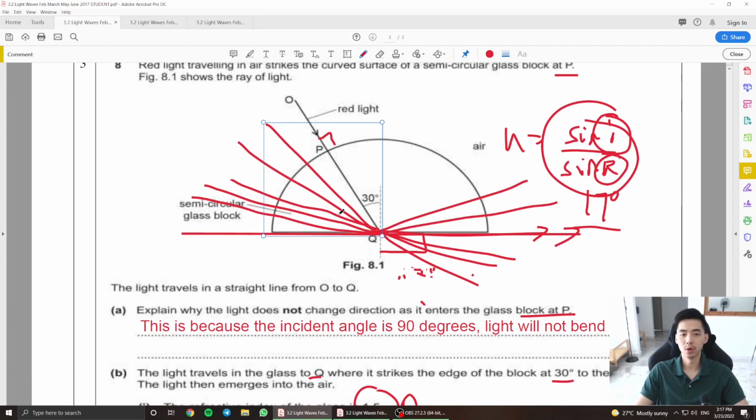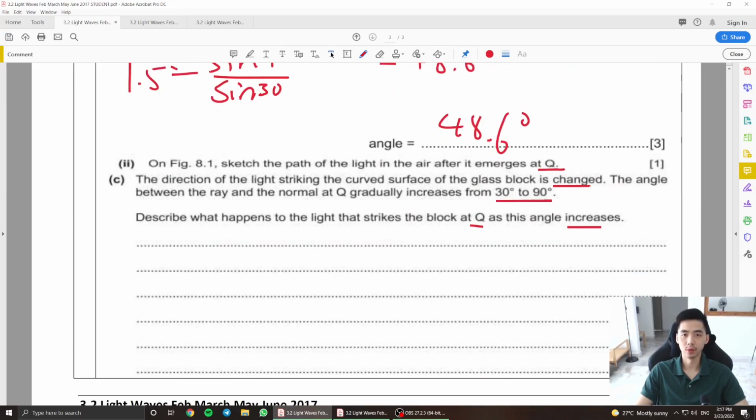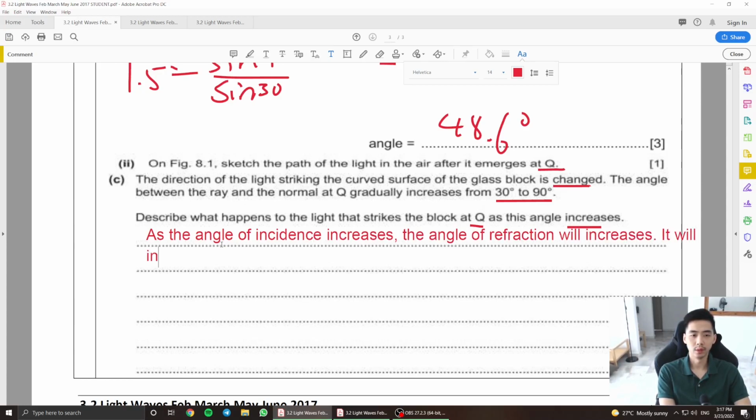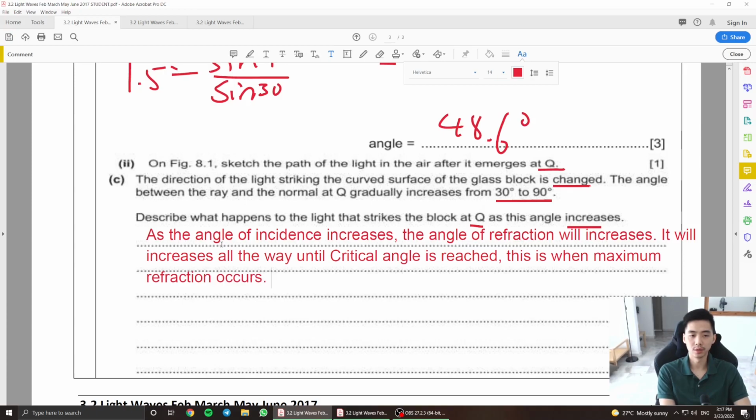So you're supposed to structure your sentence like this, right? If I were to structure this, it will be something like: as the angle of incidence increases, the angle of refraction will increase. It will increase all the way until the critical angle is reached. This is when maximum refraction occurs.